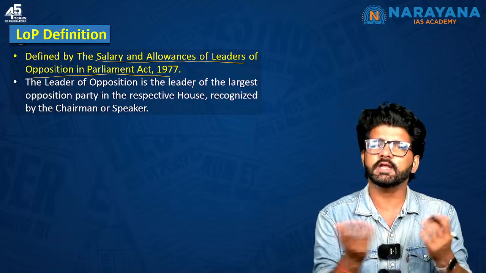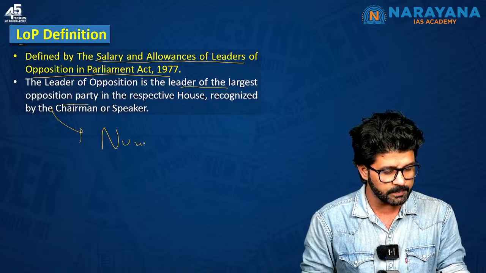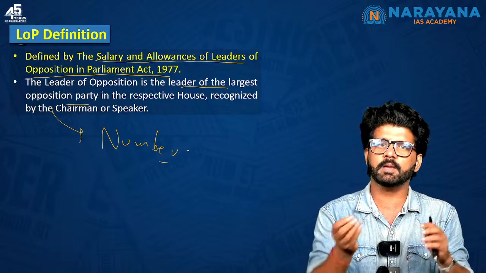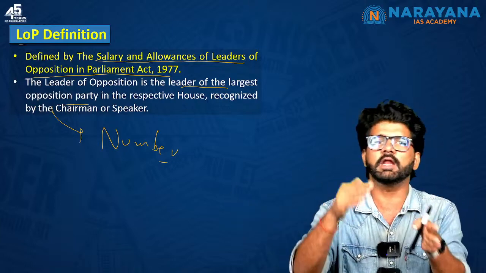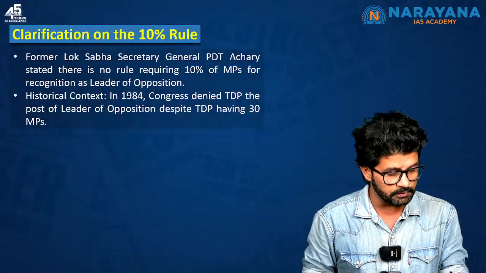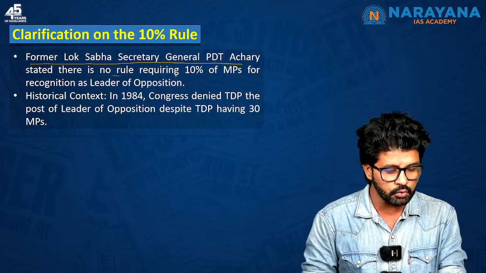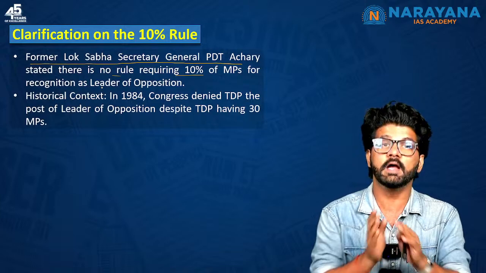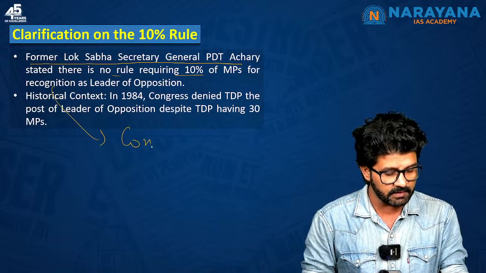And who is LoP? He is the leader of the largest opposition party. Here also there is no number per se. The largest opposition party can be even a party which has 30 seats or 35 seats, need not be 10% of the LS seats, right? So, clarification on the 10% rule. The former Lok Sabha Secretary General PDT Achari said that there is no rule requiring 10% of MPs for recognition as leader of opposition. So this is basically a convention.